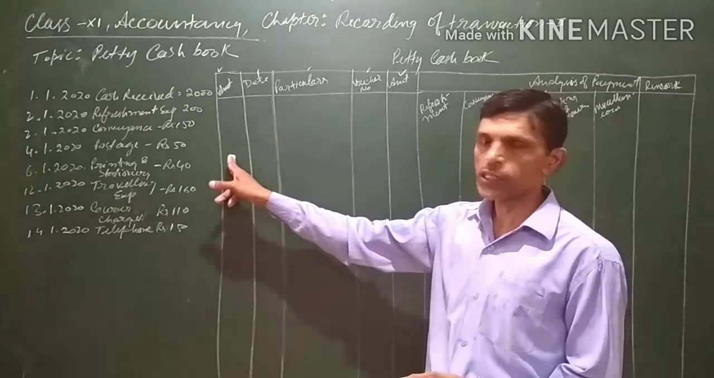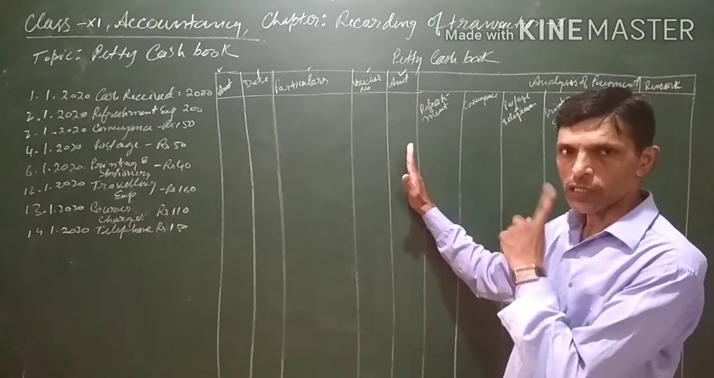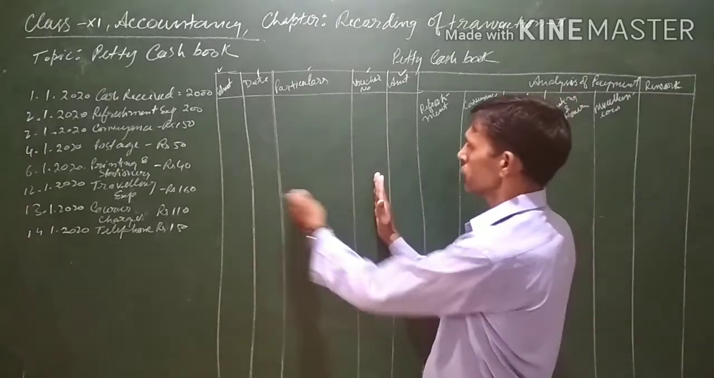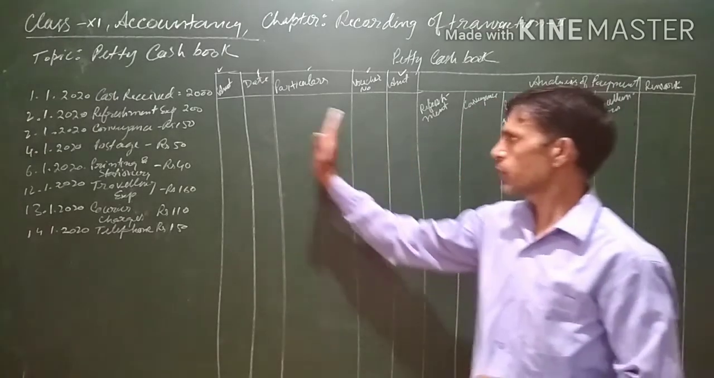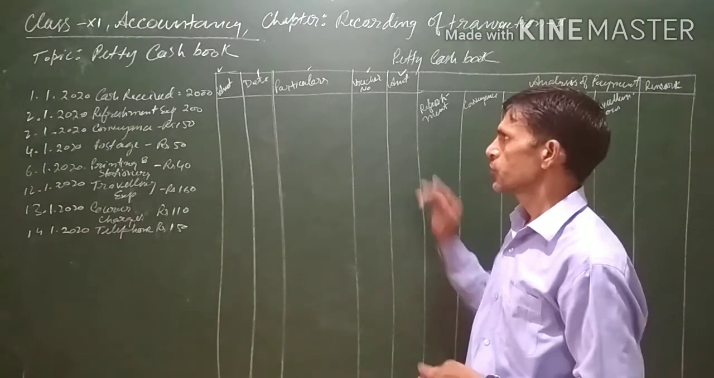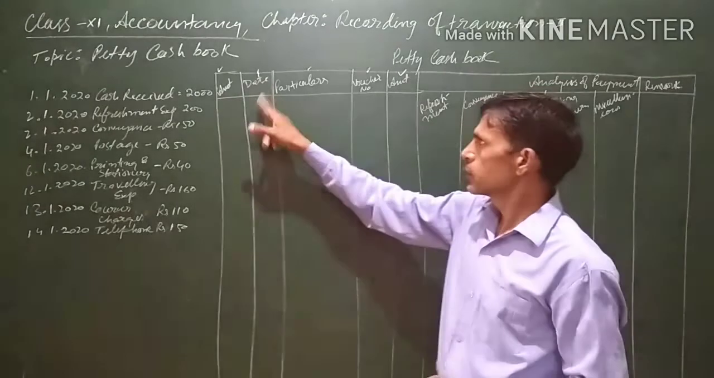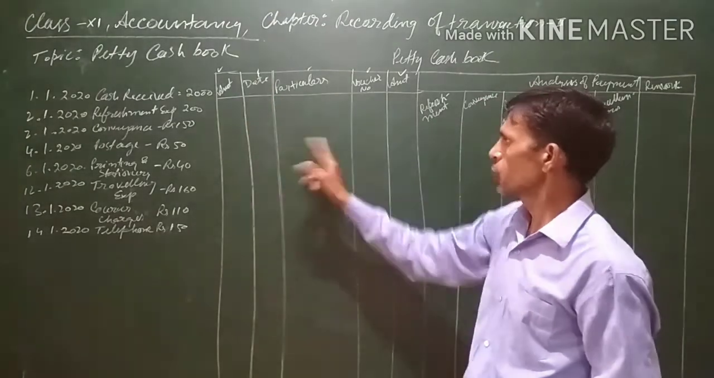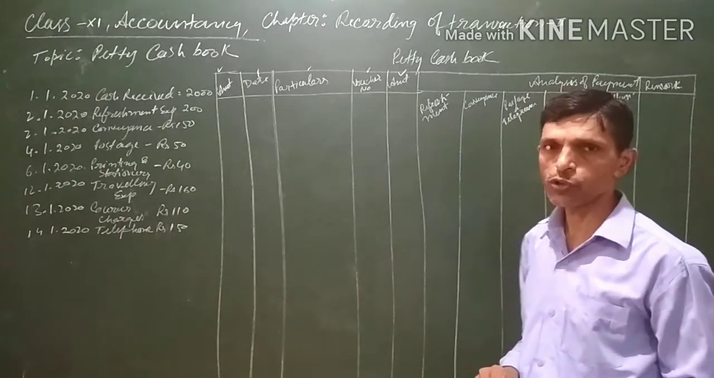The amount for debit side is on the left hand side, amount for credit side is on the right hand side. These three columns, the date, particulars and voucher number, are common for debit side as well as for credit side also. This is one thing. First amount, that is debit amount, debit side. Then date, particular, voucher, it will be common for the debit as well as the credit side. This is the credit side amount column.